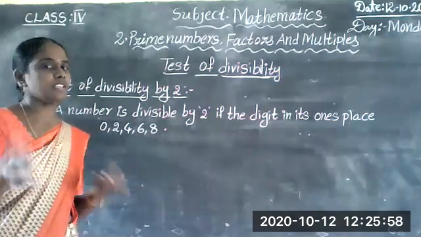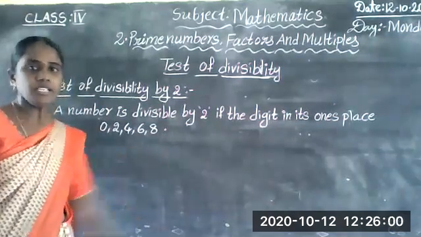For example, all even numbers are divisible by 2.